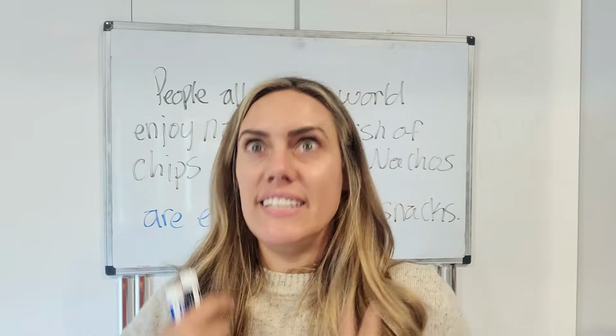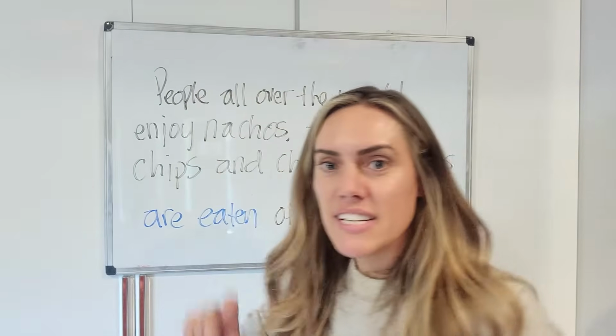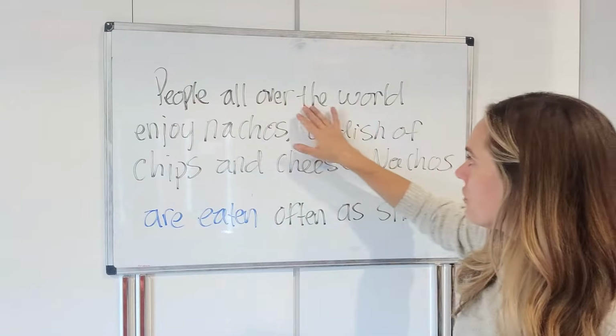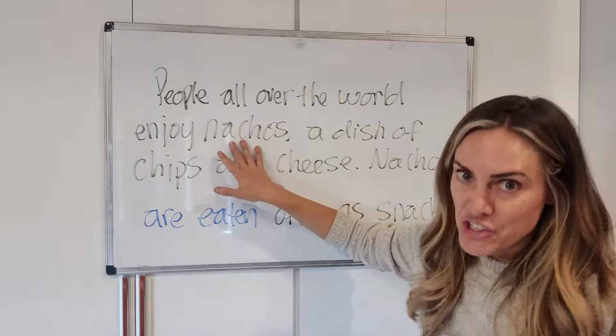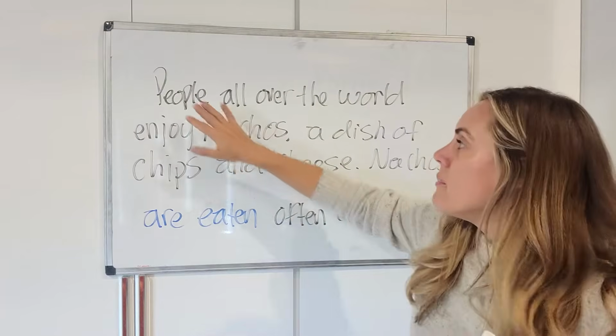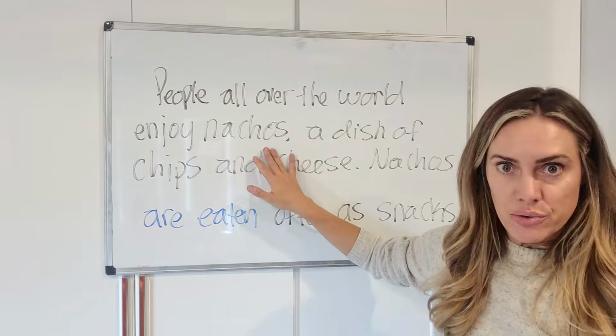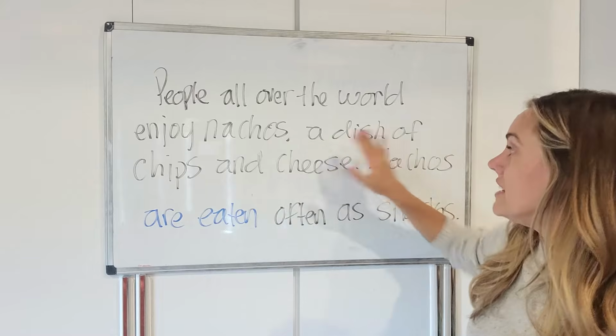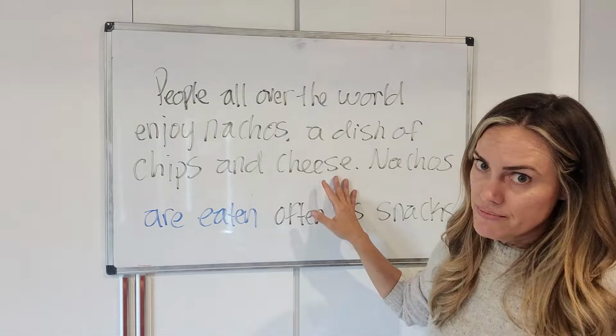They're just eaten. Okay, so here's an example. People all over the world enjoy nachos. It's probably not true, but I love nachos. It's my favorite food. People all over the world enjoy nachos. A dish of chips and cheese, melted cheese.